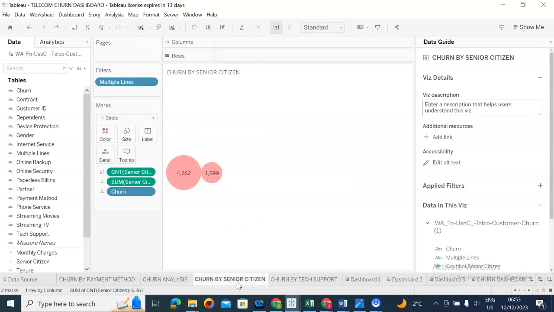Now let's go to churn by senior citizen. So these senior citizens, 4,662, did not churn, but we had 1,699 who churned.